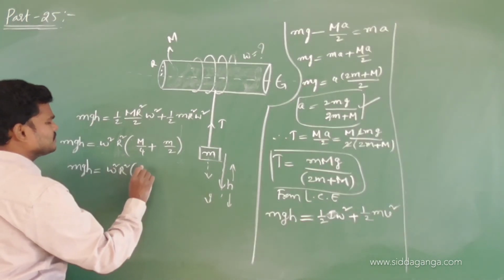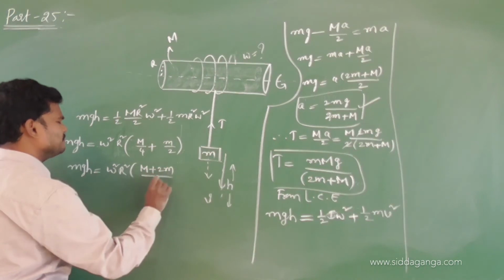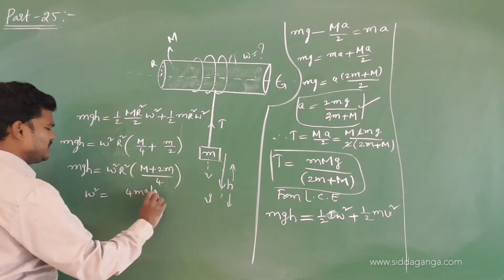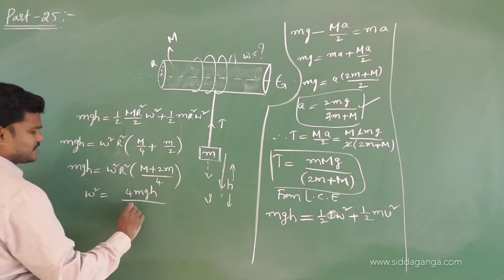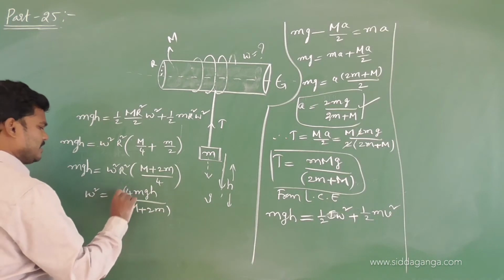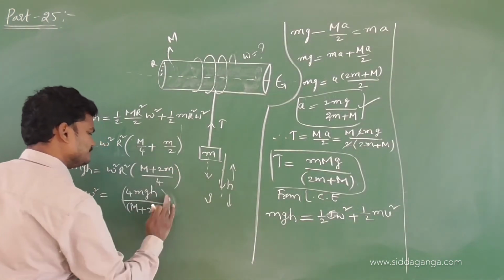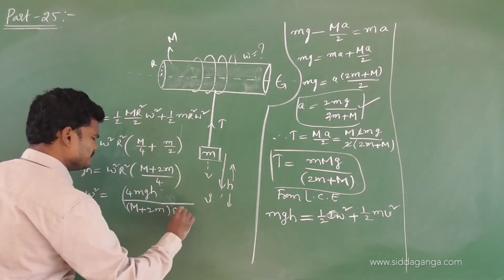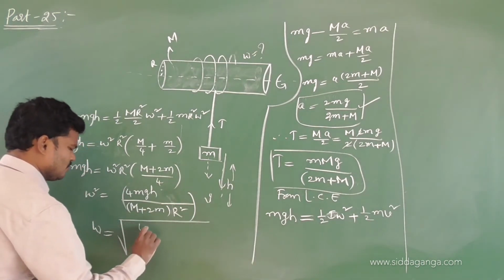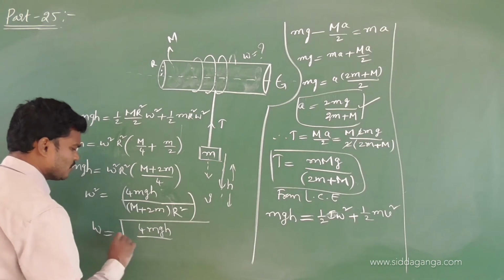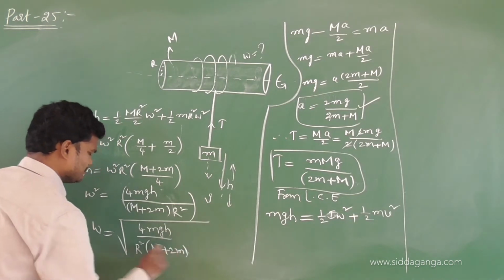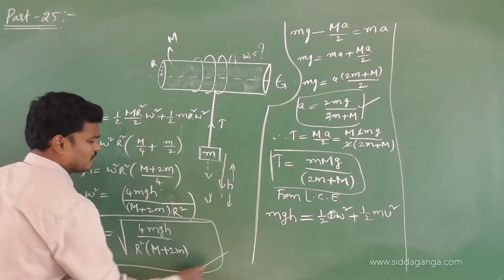So 2m, this is how much? M plus 2m by 4. So omega square is equal to 4mgh. You simplify the equations. 4mgh over capital M plus 2m, capital M plus 2m r square. And what is omega? Omega is equal to root of 4mgh. Otherwise you can take this 4 outside. So r square capital M plus 2m. So this is the angular speed of the cylinder.